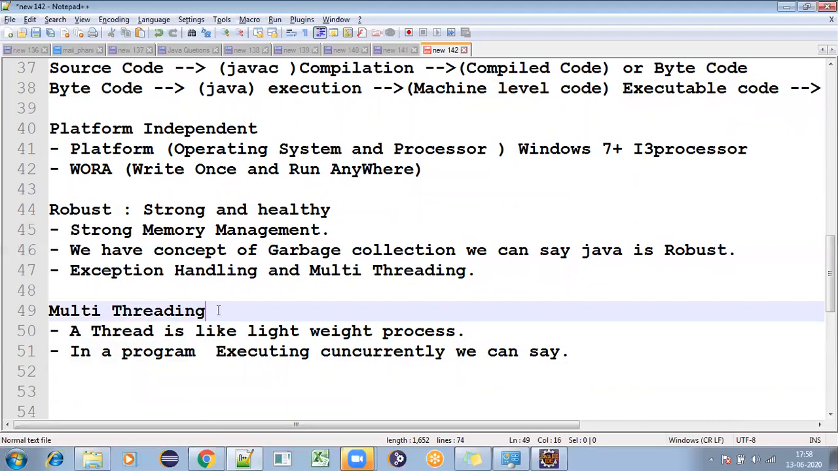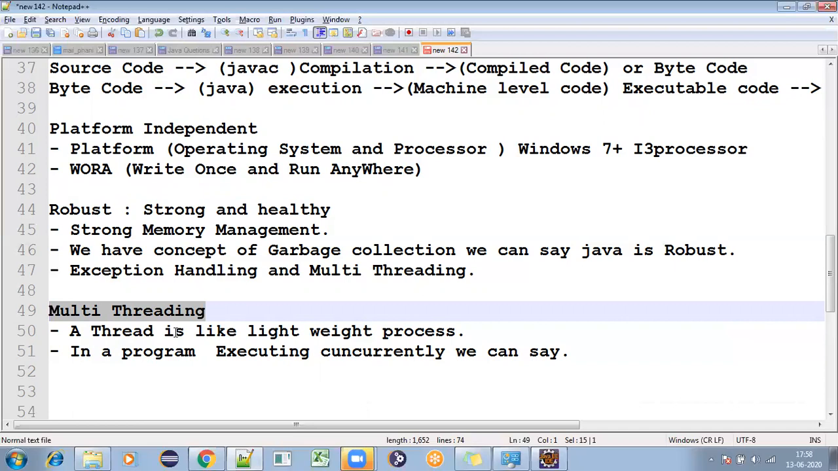The main intention of multi-threading is this: just assume that one task completes in 5 seconds. If I have 10 tasks and want to complete each one by one, how much time will it take? 50 seconds, right? So instead of 50 seconds, if I want to execute all 10 tasks concurrently, then we need to go for the concept of multi-threading. The simple thing is, if you want to execute multiple things at a time, we go for multi-threading.